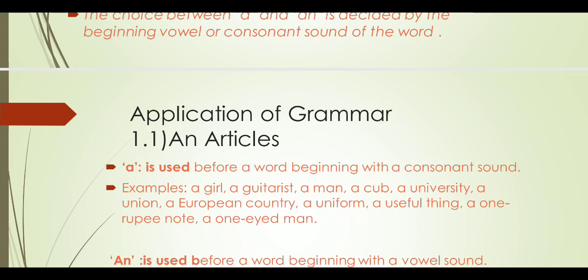So have you got it, guys? It is an indefinite article because it is placed before a noun or noun phrase with a non-specific, general, common sense, and it starts with a consonant sound.